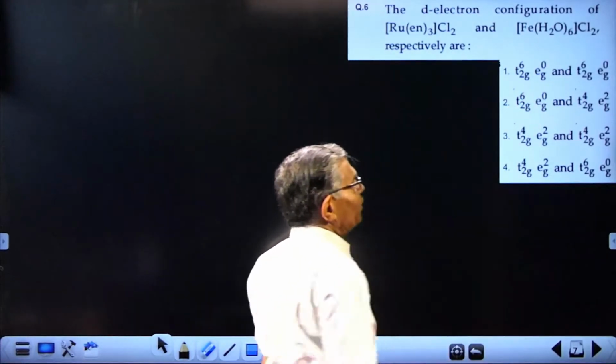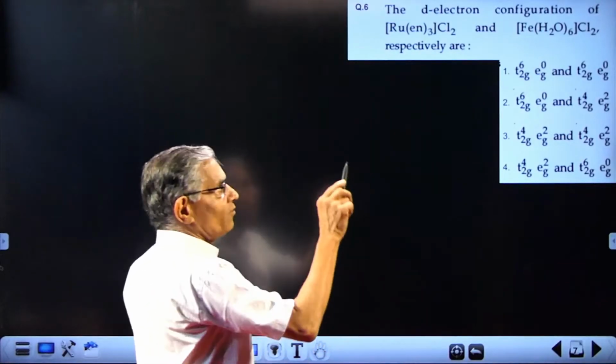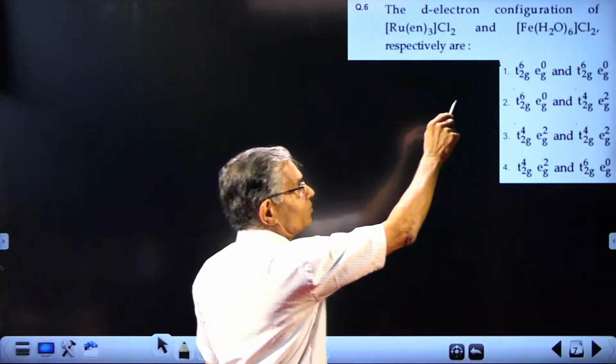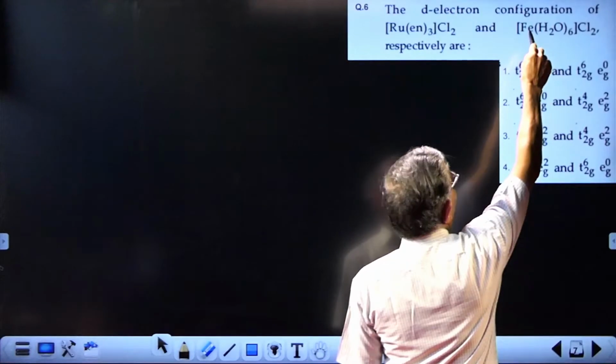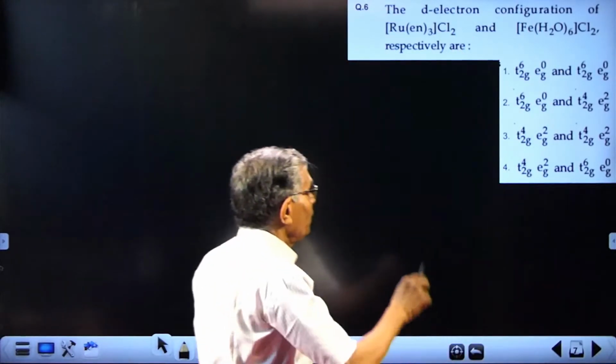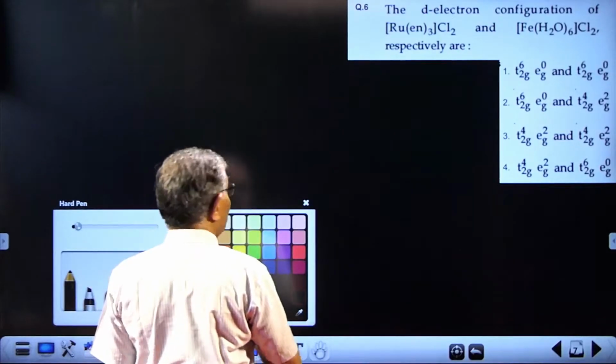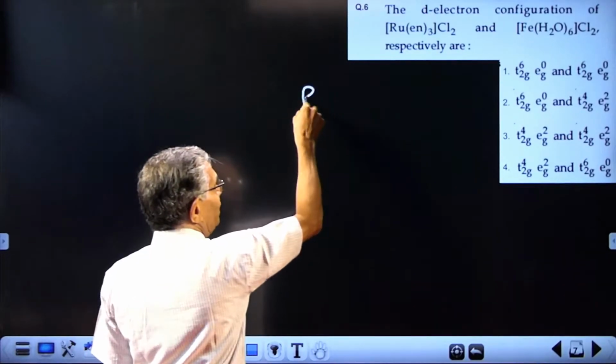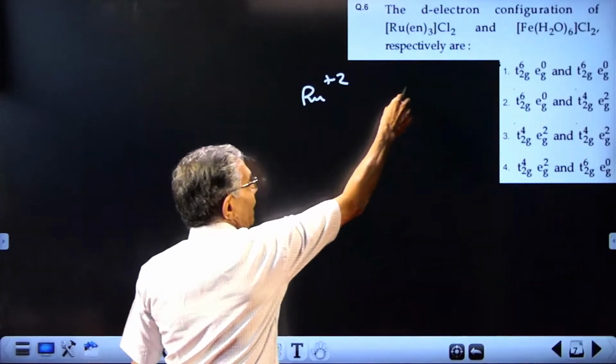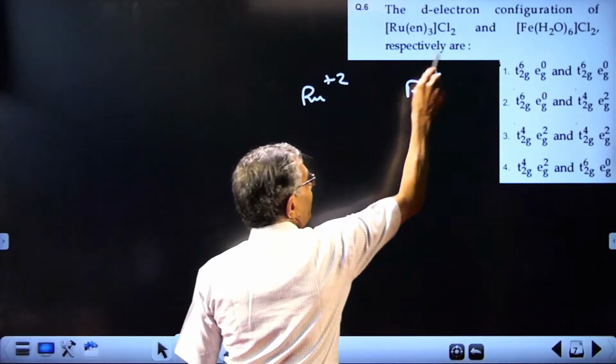First of all, find the oxidation state of the metal, which of course is +2 in iron. Here also it is +2. So you have the oxidation number of ruthenium +2 and iron also +2.